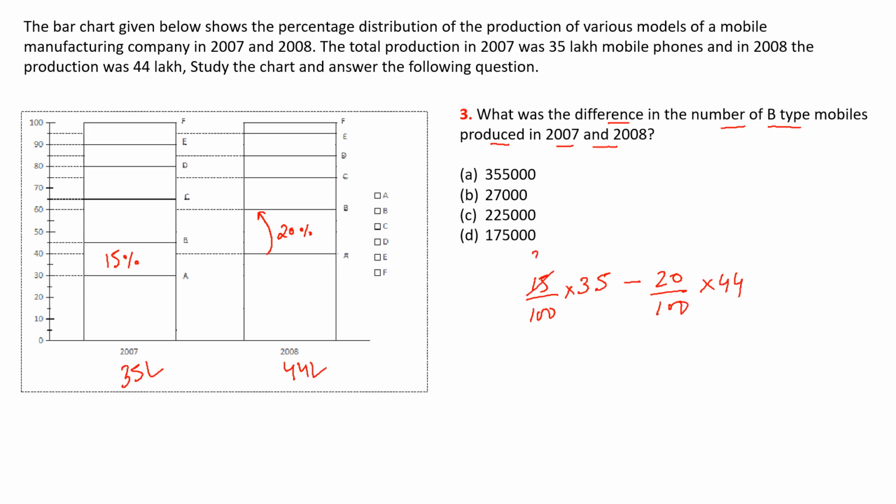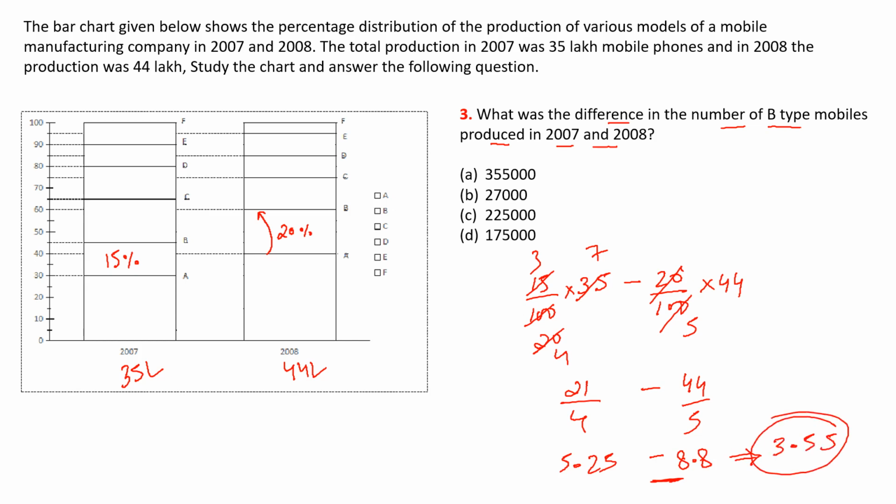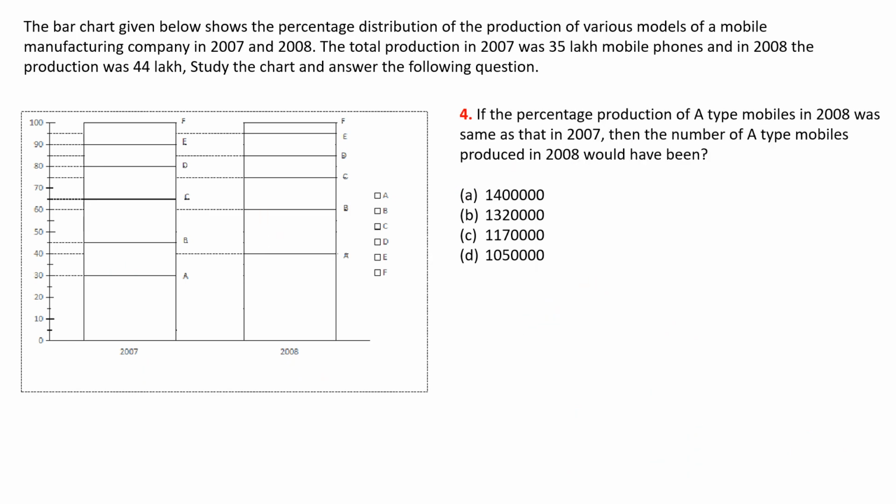So that is 5 3 15, 5 4 20, 5 7 35. That means 21 by 4, and that is 20 into 5, 44 by 5. So 44 by 5 will be 8.8, and 21 by 4 would be 5.25. So we can see that the difference is 3.55. So our answer is option A. 3.55 lakh is this option A. So let us now look at the next question.